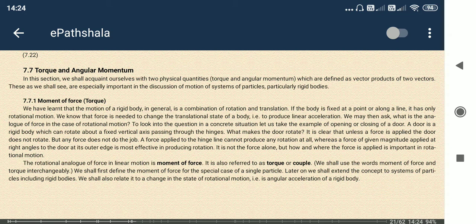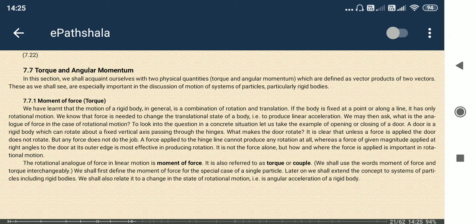Now this is about torque and angular momentum. Whatever knowledge we have of force for translational or linear motion, the same thing happens in the case of angular or rotational motion. The torque is similar to the force. Actually, torque means the moment of force, the applied force into the distance of the force from the center point, that is the torque.